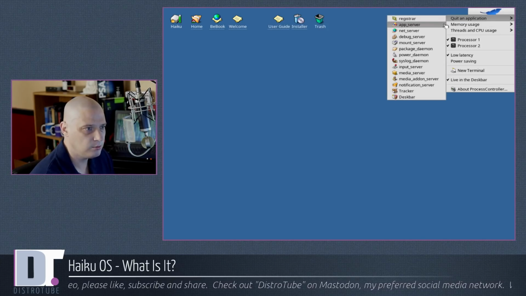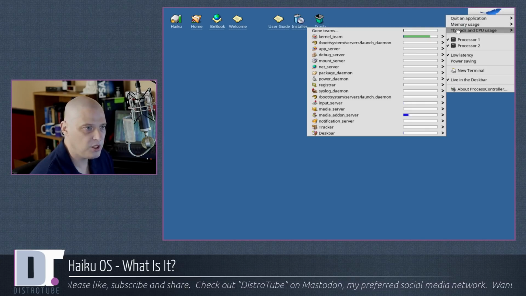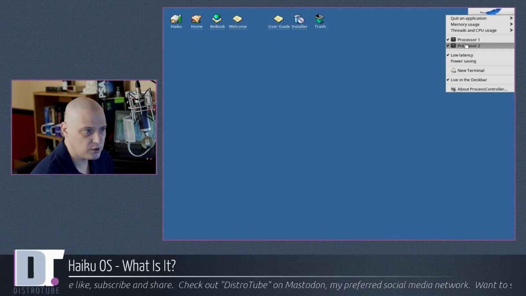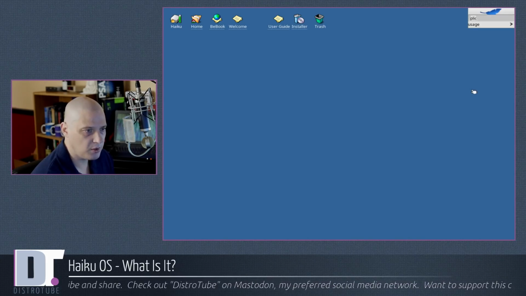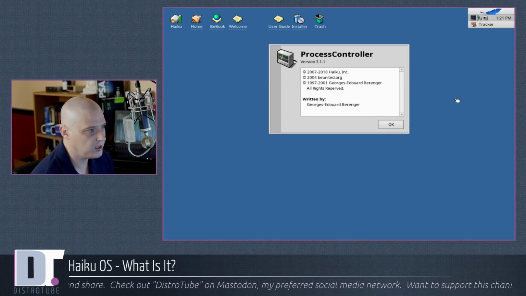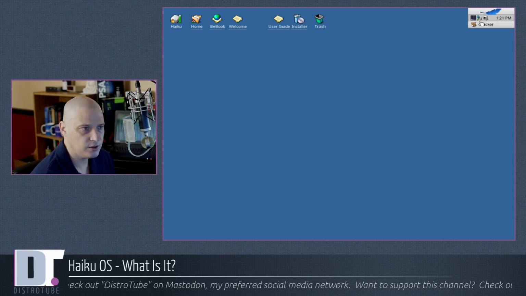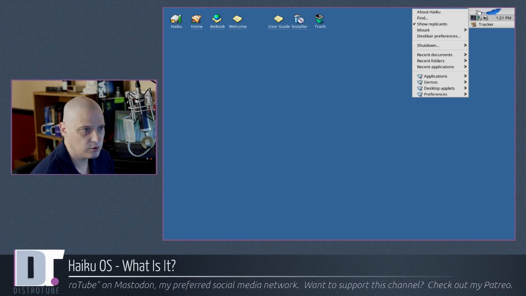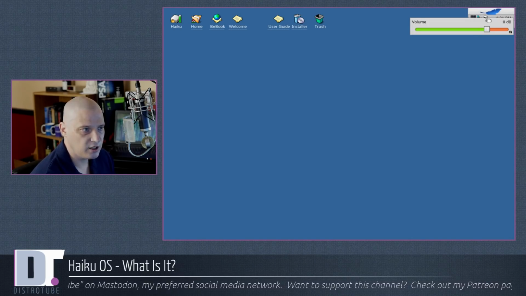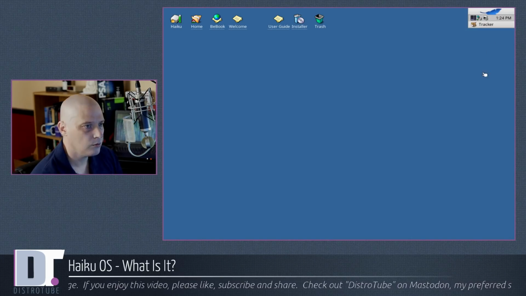Quit an application, memory usage, thread and CPU usage, the two processors we gave this machine. And this application is called the Process Controller. About Process Controller tells you a little bit about it. Dates back all the way to 1997. I guess it was probably one of the original BeOS applications. Also, next to the process viewer, we have network devices. Don't want to play with that. Then we have the volume control.